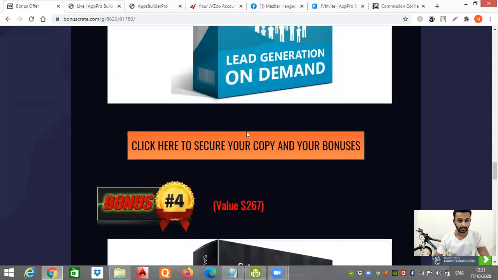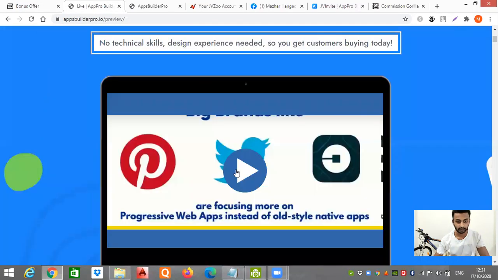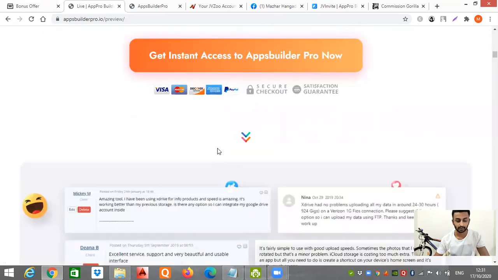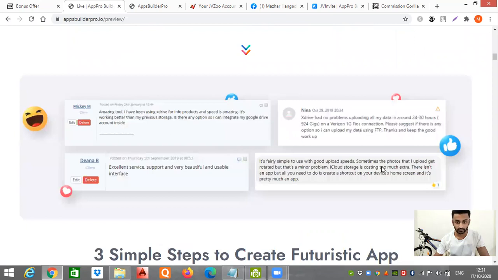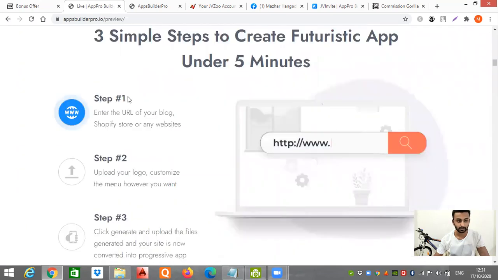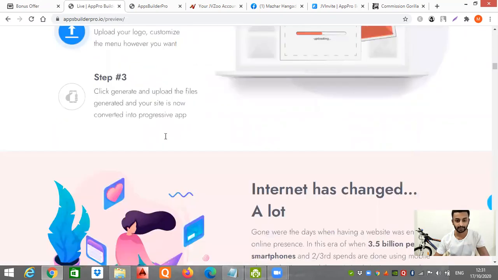So guys, let me just run you through the sales page in a short time. It gives details about what this product is about and how it works. There are a few testimonials as well, so make sure you check these testimonials. It's written over here: 3 simple steps for creating an app in under 5 minutes. It just takes you 5 minutes. It's that simple.